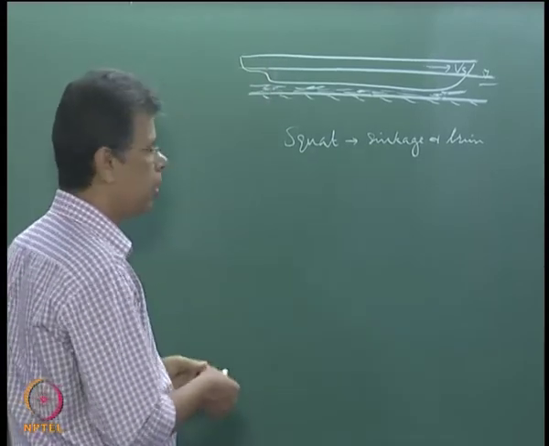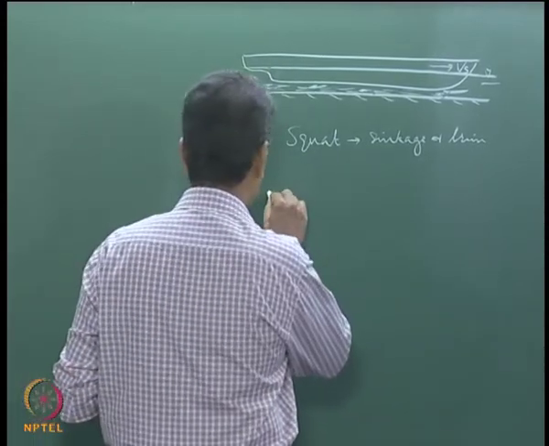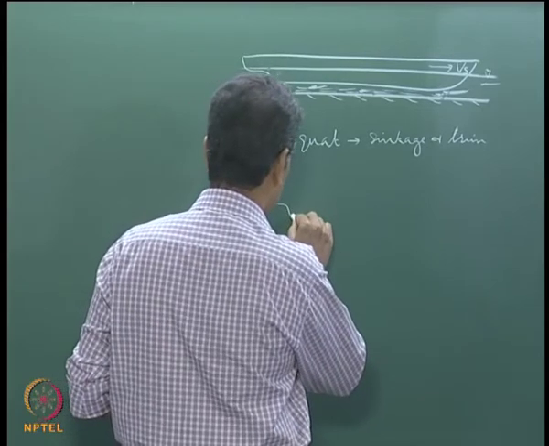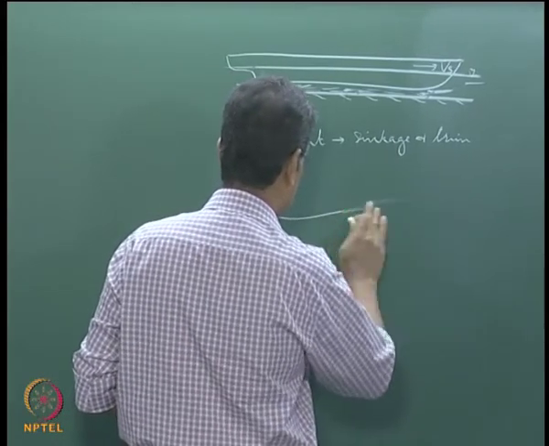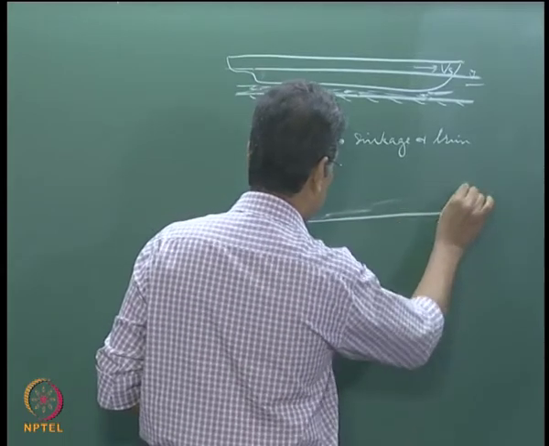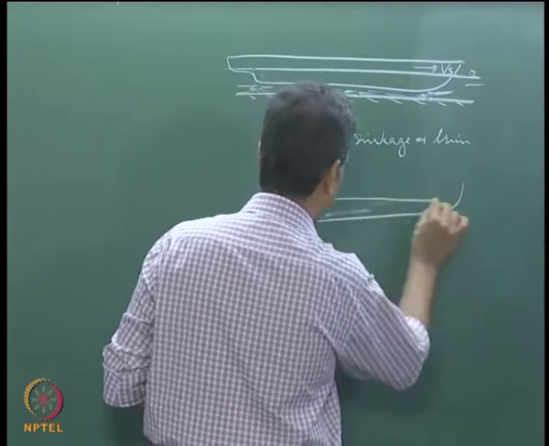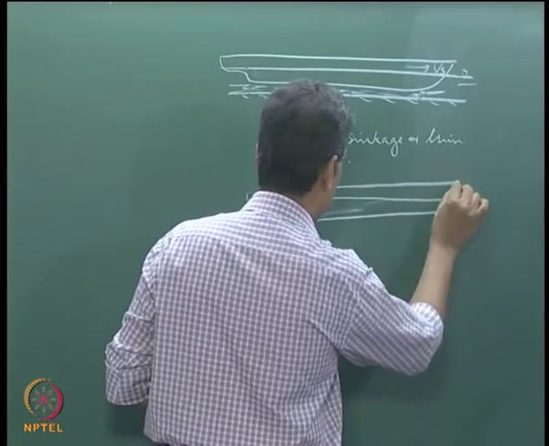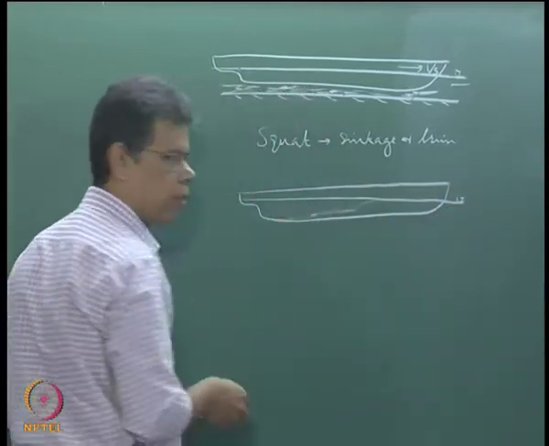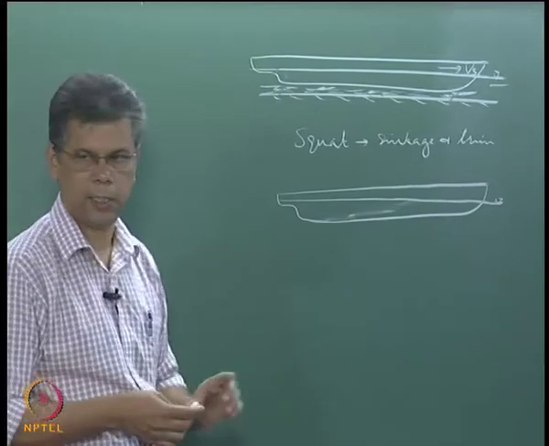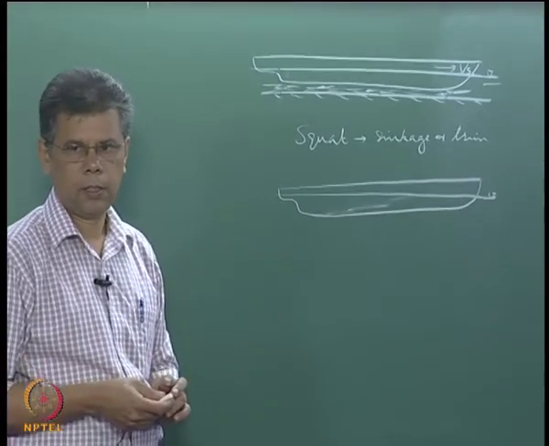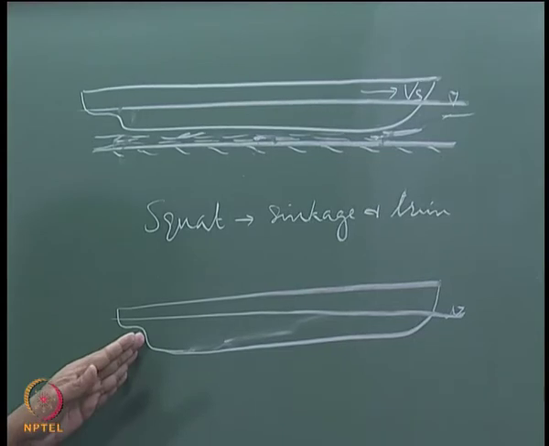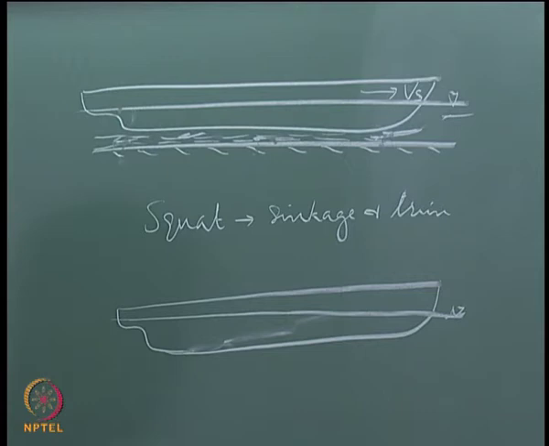trims by aft, when it is moving, you see it is like this, the ship, the water level is like this, it is trimming by aft. If it operates in such a condition, then the ship becomes directionally more stable. It is directionally very stable because it is trimming by aft, with more area of the aft region underwater.